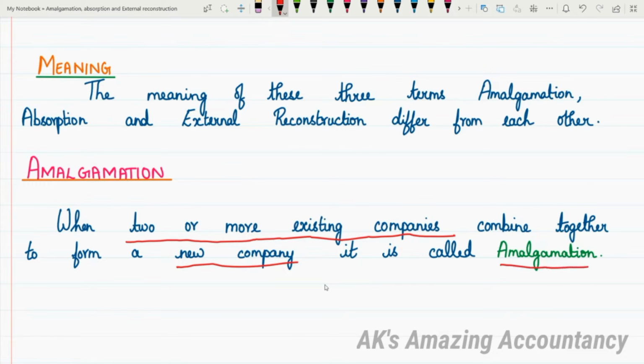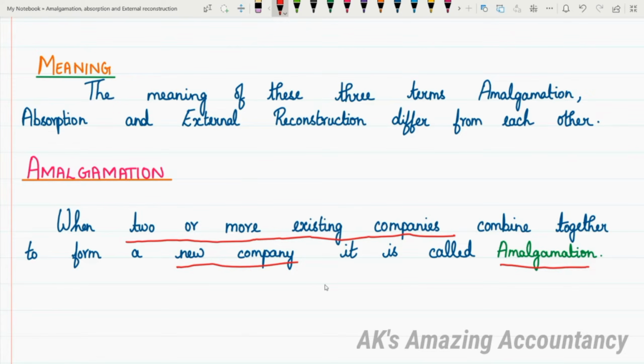So what is required in case of amalgamation is that at least two or more existing companies should be there, and these existing companies should get liquidated, and they should in turn form a new company.